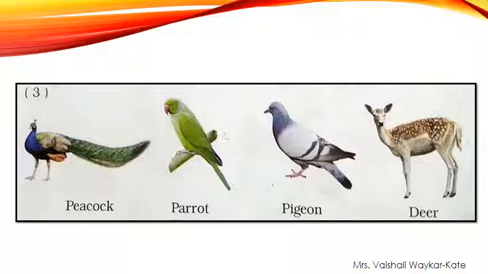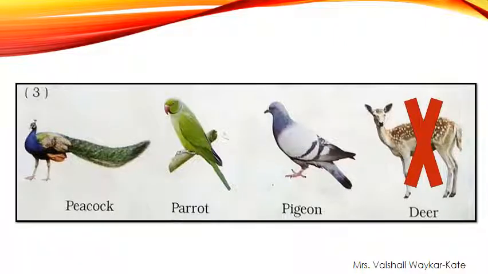Why deer? Because peacock, parrot and pigeon, these 3 are birds, and only deer is an animal. So we are going to put a cross on the animal, that is deer.